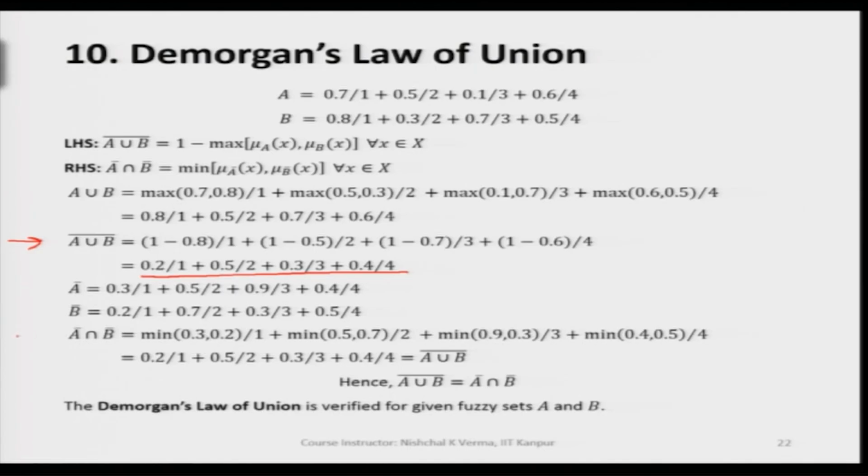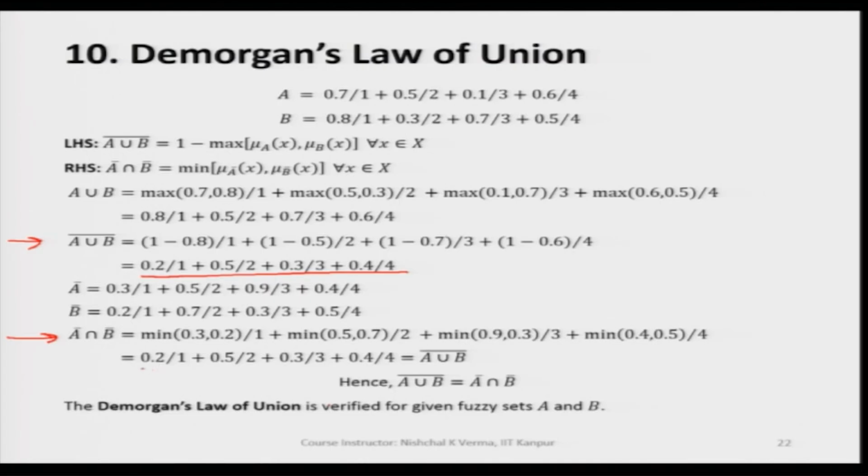And when we find the intersection of the complement of A and the complement of B, we find as a result 0.2/1 + 0.5/2 + 0.3/3 + 0.4/4.